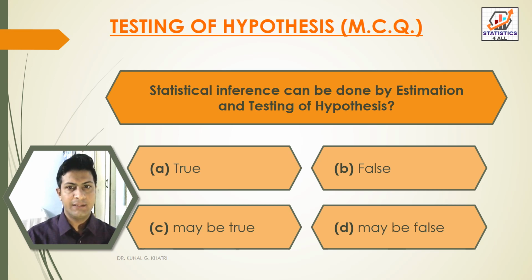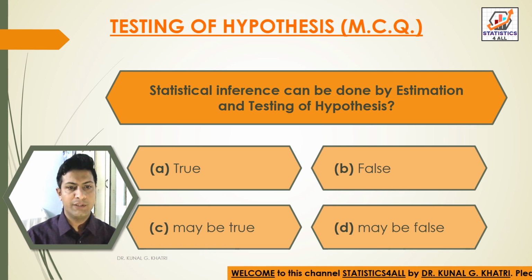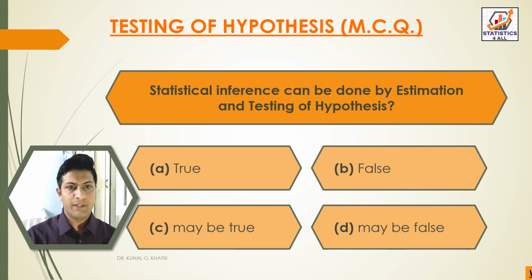Statistical inference can be done by estimation and testing of hypothesis. Option A true, option B false, option C may be true, option D may be false. So here we have answer option A, that is true. Statistical inference can be done by estimation and testing of hypothesis.